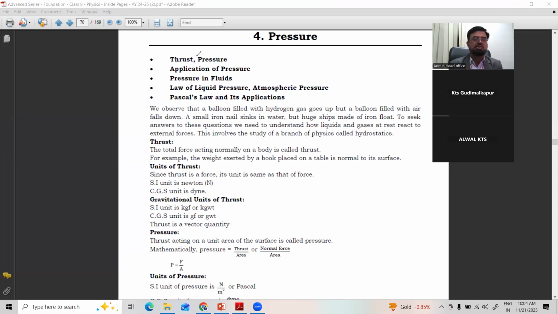The first will start with what is thrust and what is pressure. Then applications of pressure, where pressure is applicable in our day-to-day life. The pressure by fluid. Fluids are nothing but both liquids and gases. I will explain later. Then law of liquid pressure, what is atmospheric pressure, pressure of atmosphere, and Pascal's law and its applications. These are the 5 topics which we are going to cover today and in the next session.